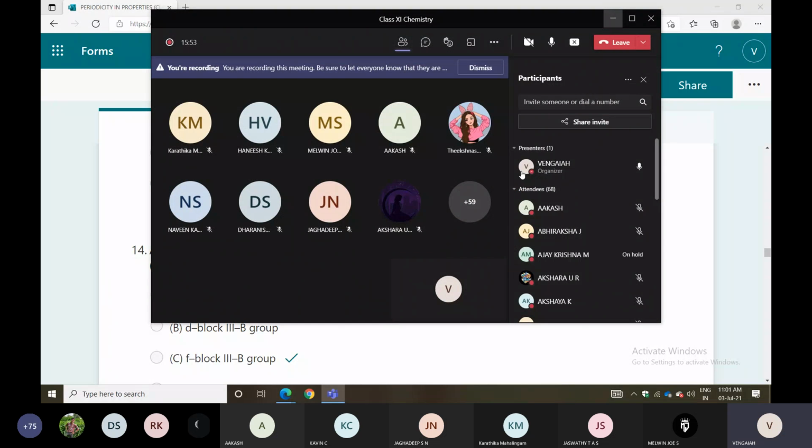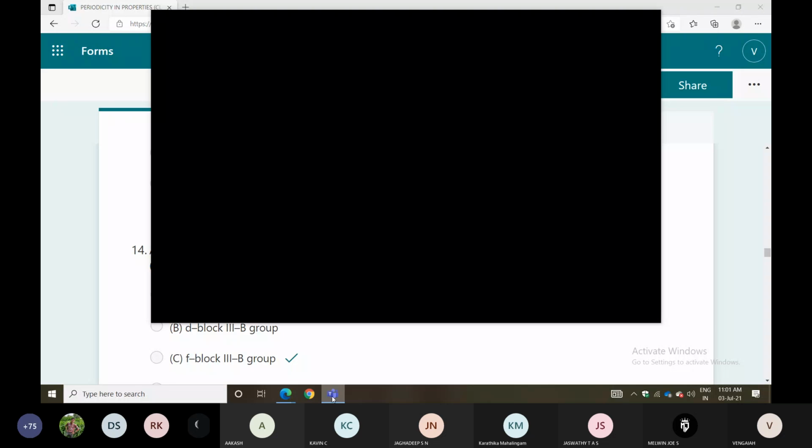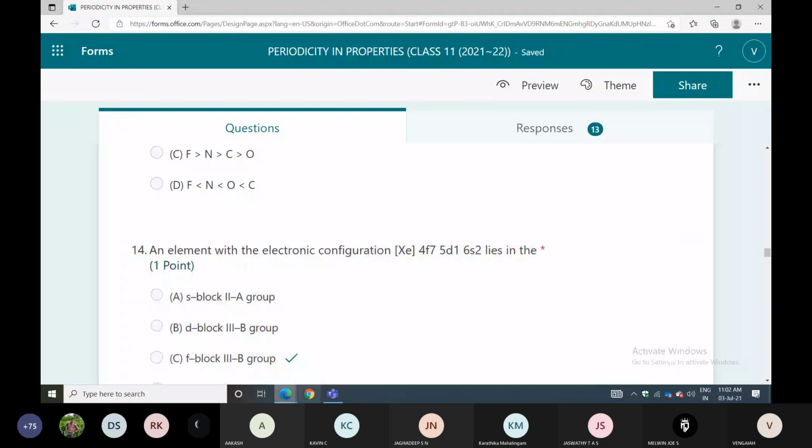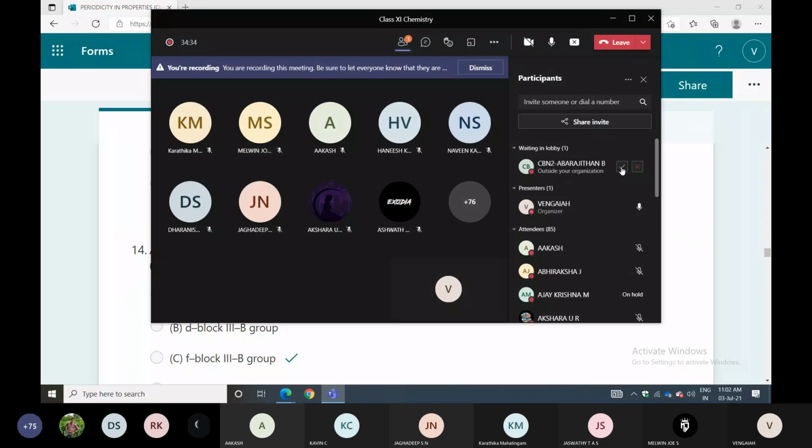One minute, wait. Some of them are joining only now. Still they're joining very late. I don't know what happened. Oh, 86 students joined. Very good.